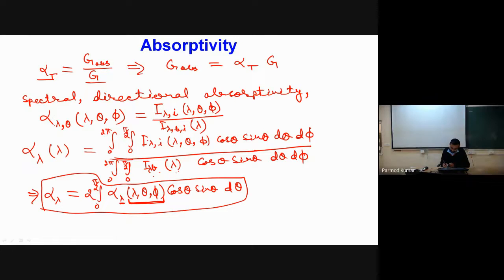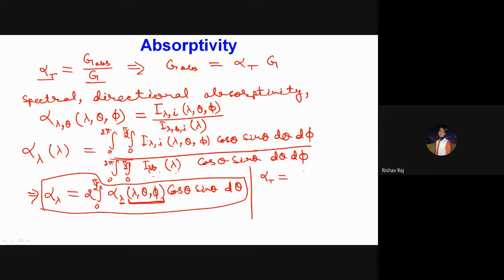In a similar way, can I write the definition of alpha total, integrated over lambda from 0 to infinity?